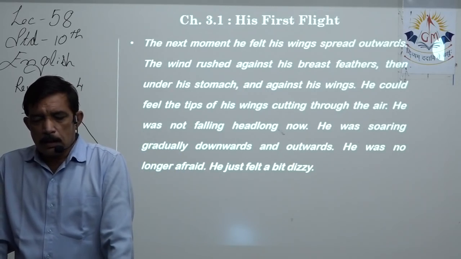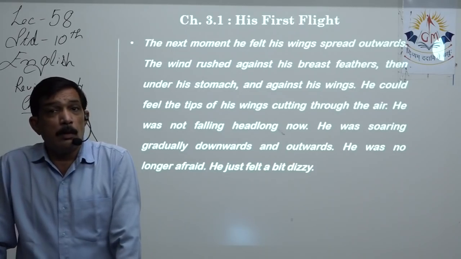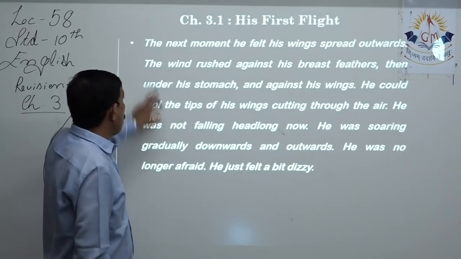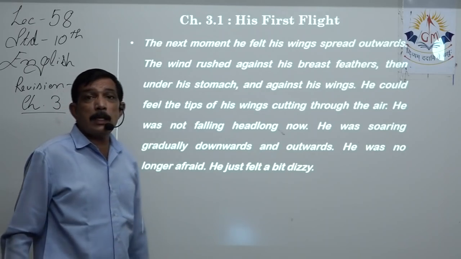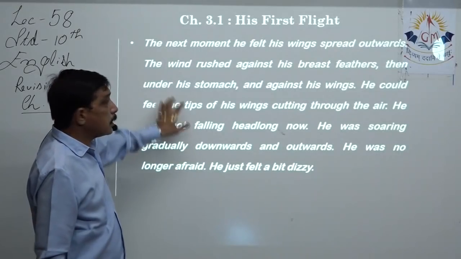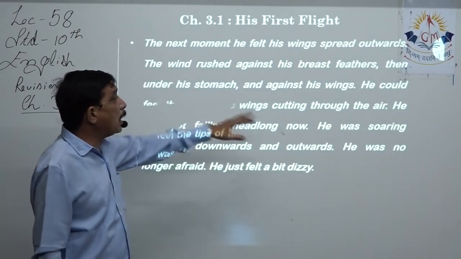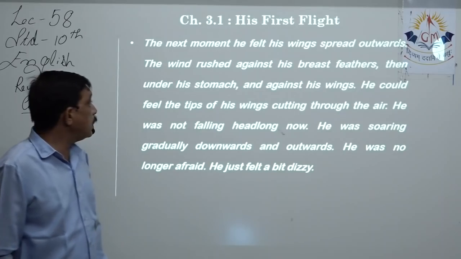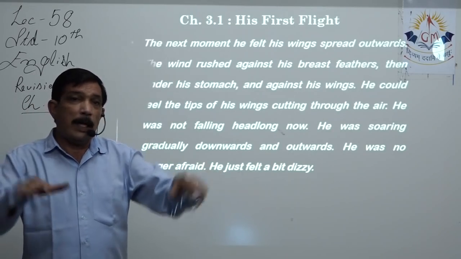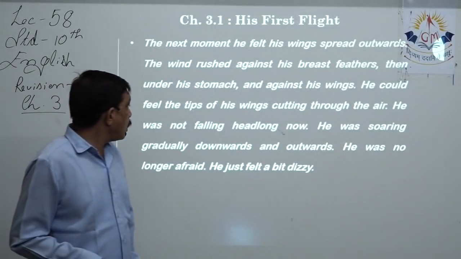Against the wind rushed the... The description given by the author is very, very good from here. The wind rushed against his breast feather and down the wing, and then under his stomach, that is down below the wing, and against his wing. He could feel the tips of his wings cutting through the air headlong now.